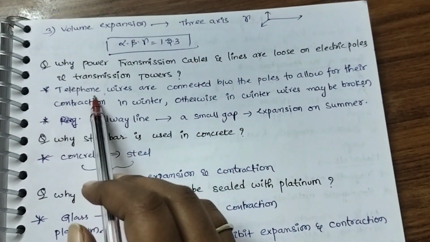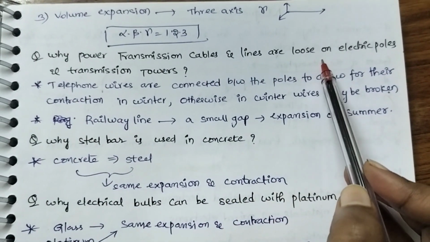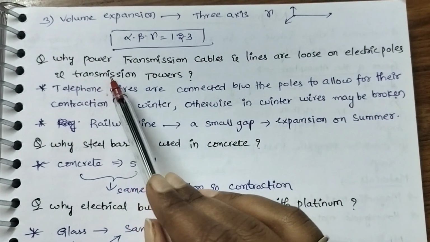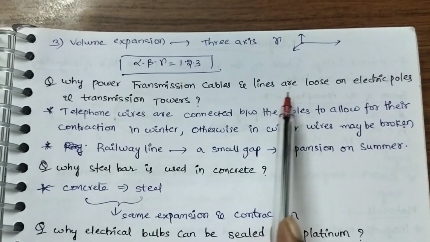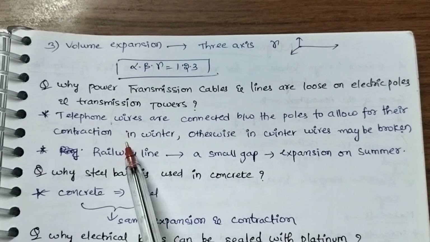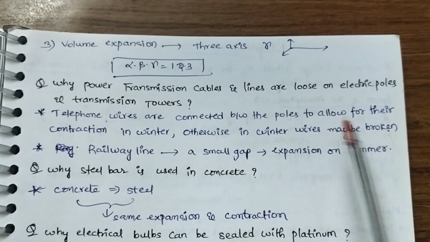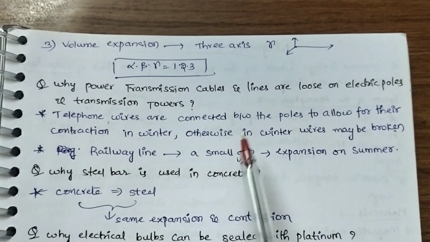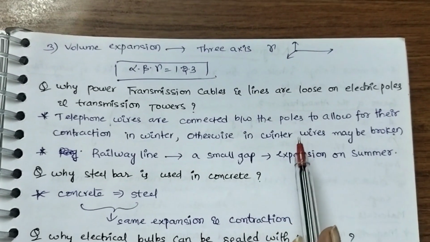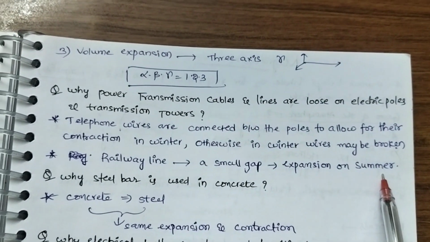Okay, these are some of the questions. Why are power transmission cables and lines loose on electric poles and transmission towers? Because they allow the contraction of wires in winter, otherwise the wires may break. In the case of railway lines also, they create a small gap to fill because the rails expand in summer.